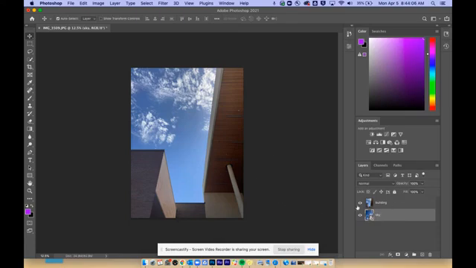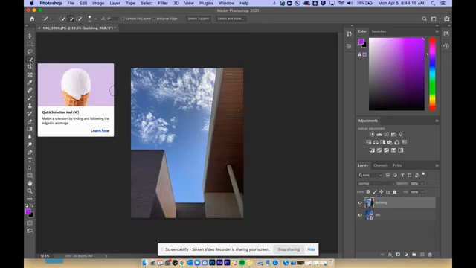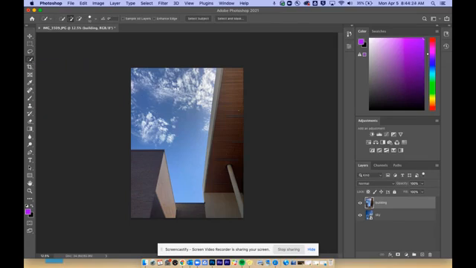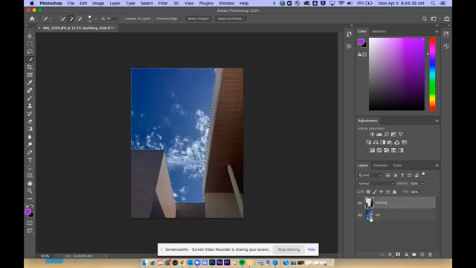Okay, so what I need to do now so that I can see the sky behind it is I'm going to delete the sky from this top photo. So I'm going to make sure I have this one highlighted and use the quick select tool. You can see right here, it's going to show us in that little preview. You click and drag, and it does a pretty good job of finding those edges. If you've got real defined edges like we do on this school building, it should do a pretty good job. So I'm going to click and drag across this sky, and eventually it'll recognize those edges pretty well. Once we have the top layer selected, I'm just going to hit the delete key. It deletes that, and it shows through to my photo below that has the sky there.